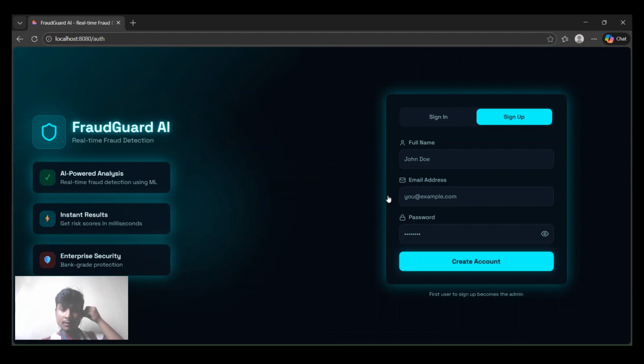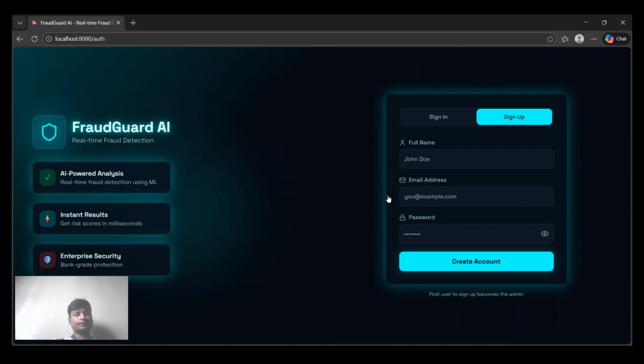Let's start. The project objectives are to analyze transactions in real time, to classify transactions as safe, review, or fraud risk, and to provide a user-friendly dashboard for monitoring transactions. The technologies used are a modern UI dashboard design in the front end, API-based architecture in the back end, a machine learning model for fraud detection, and a rule-based fallback system if the ML backend is not available.